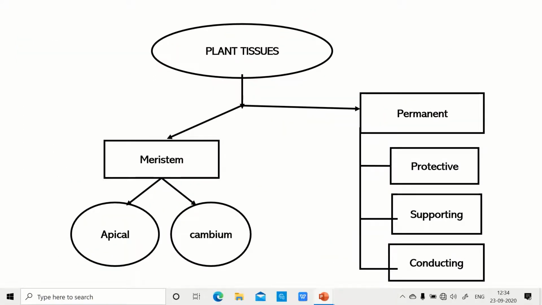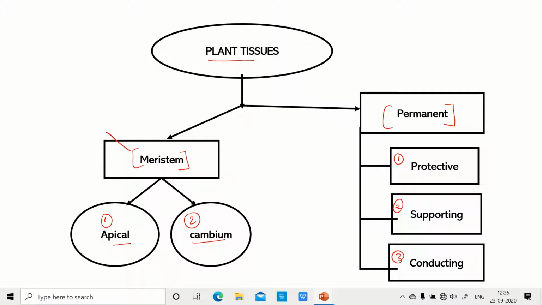So now we are moving to plant tissues, and under plant tissue we are going to learn about two major types of plant tissues, that are meristematic tissues and permanent tissues. And what we can see here is that meristems are classified under two main types, that are apical and cambiums, and permanent tissues are classified as protective, supporting and conductive tissues.